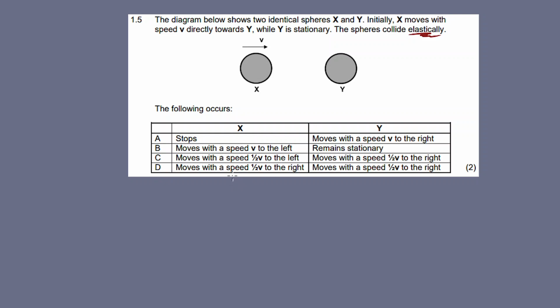Now, since the spheres collide elastically, it means that the initial kinetic energy is equal to the final kinetic energy, or the sum of kinetic energy initial is equal to the sum of kinetic energy final.